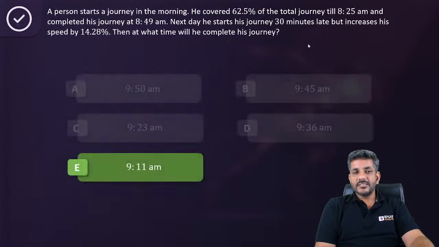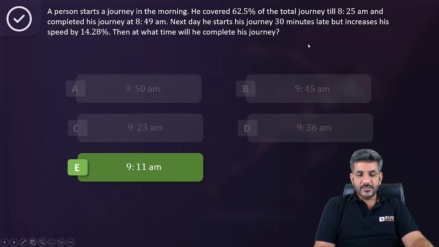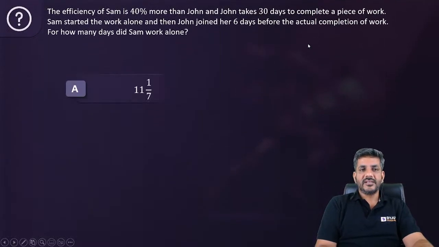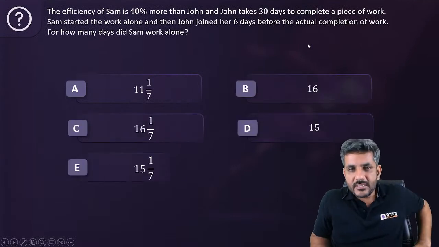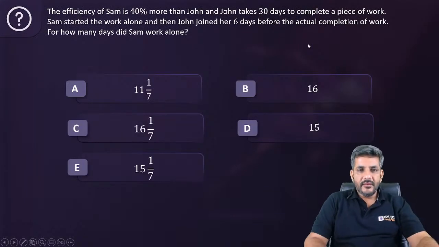I'm sure that now it is clear to all of you. I've already explained twice. I'm sure you must have understood. Still, if you have a problem, of course, you can go through the recorded part as well later on. And if you have a doubt, you can always put it in the comment section. Let's move ahead to the next question. Here is the next one for all of you now. It's a question from time, speed, and distance.